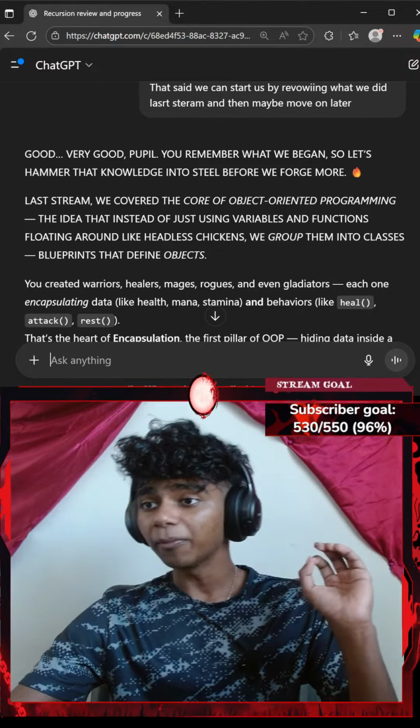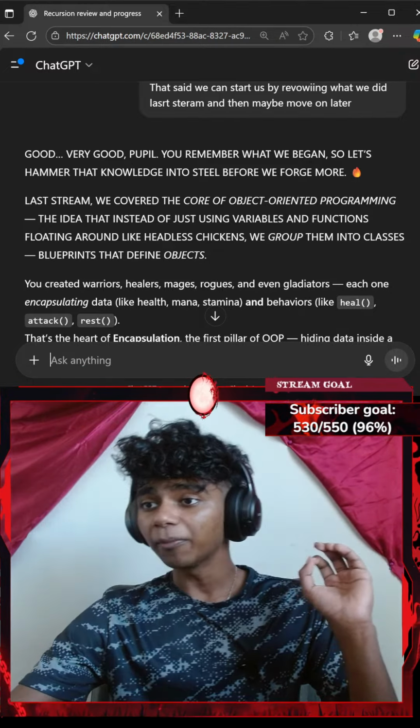Honestly, is that an actual term when it comes to programming? That said, the first pillar of object-oriented programming, hiding the data inside a class and exposing only what's needed. You also saw how we use a constructor, a special function that runs automatically when an object is created, and how this was implicit like Python self. Honestly, I've not learned about this yet.